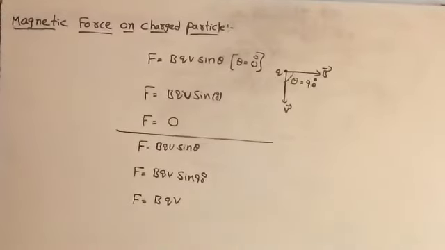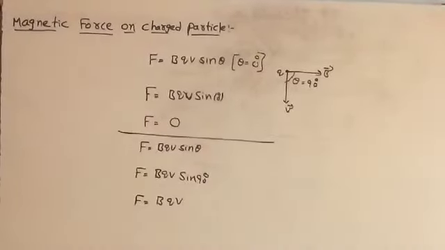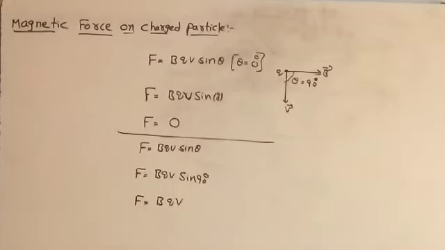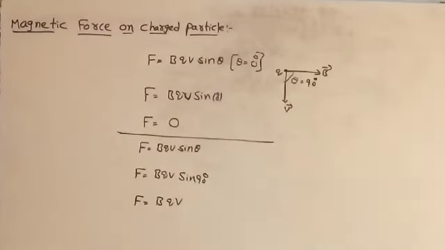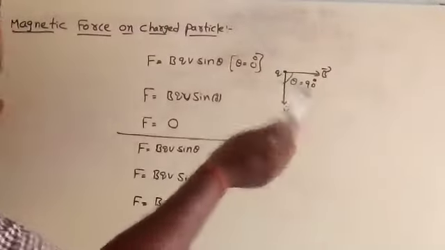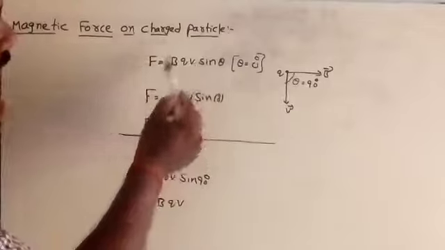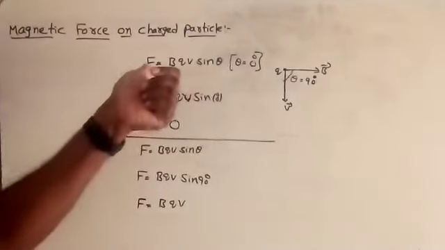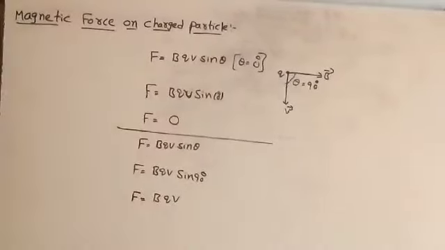That means if the charged particle is moving perpendicular to the direction of the magnetic field, in such a condition, the force acting on the charged particle is maximum. If the charged particle is moving parallel to the direction of the magnetic field, the force will be minimum, that is 0. Suppose the charged particle is not moving, that means the velocity is 0, then in that condition also the force value is equal to 0.